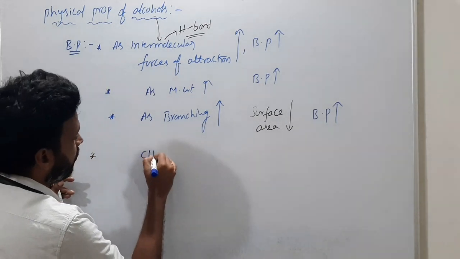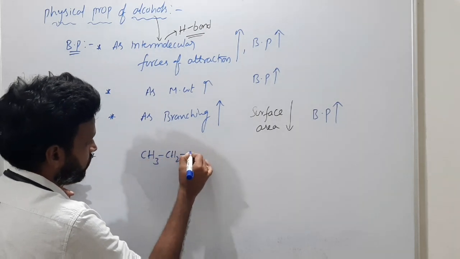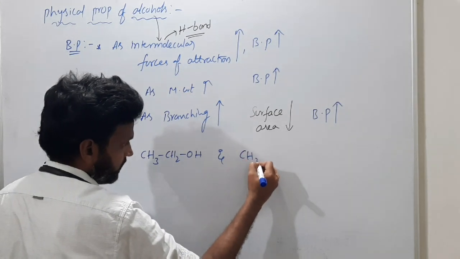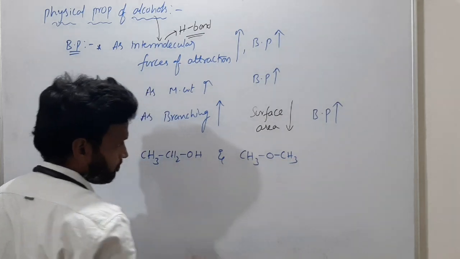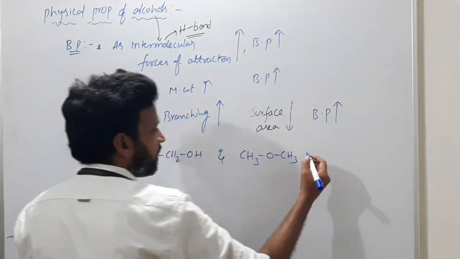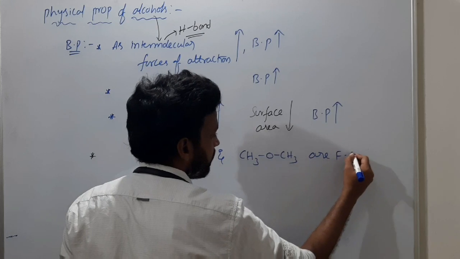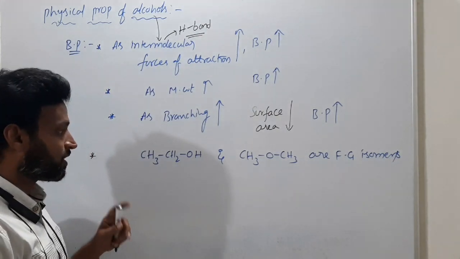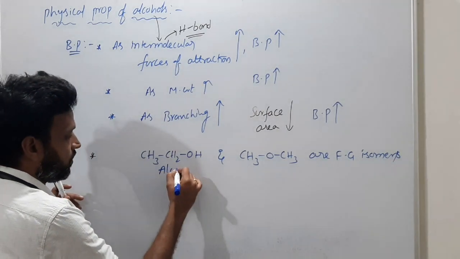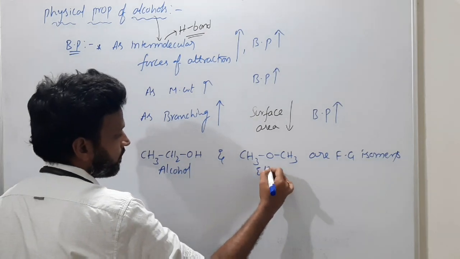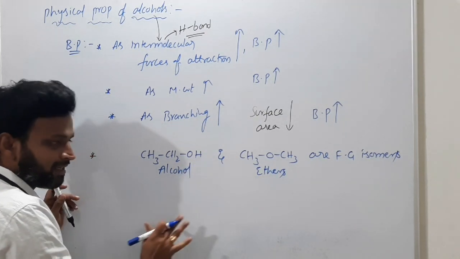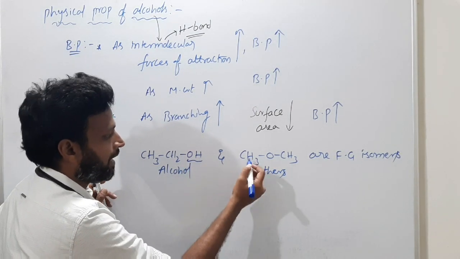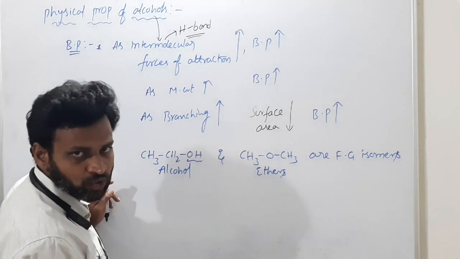See, alcohols and ethers: CH3CH2OH, which is an alcohol, and CH3OCH3. Alcohols and ethers are functional group isomers actually. What isomers are these two? Functional group isomers. What is this? Alcohol. Alcohols and ethers. I gave one example which has the same formula, consisting of an OH group and ROR. They are functional group isomers.